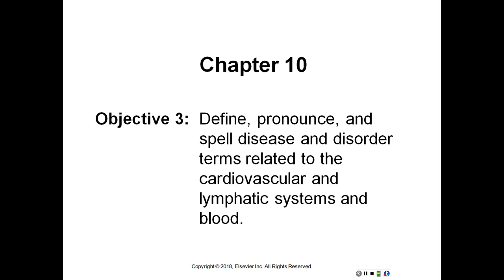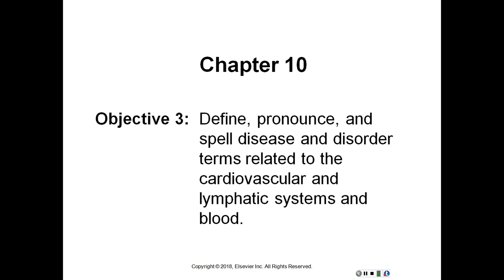Endocarditis, inflammation of the inner lining of the heart. Ischemia, deficiency of blood flow caused by constriction or obstruction of a blood vessel. Myocarditis, inflammation of the muscle of the heart. Pericarditis, inflammation of the sac surrounding the heart. Phlebitis, inflammation of a vein.